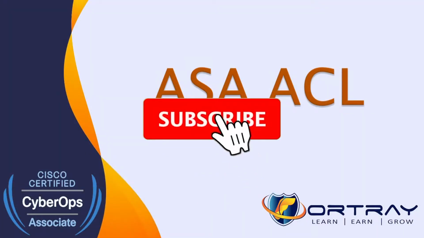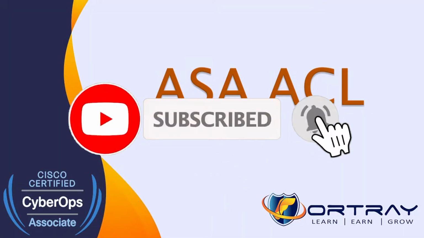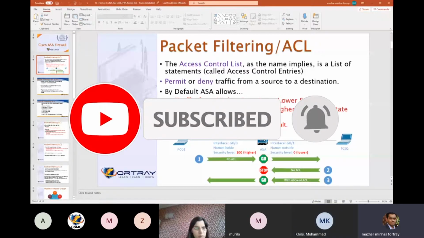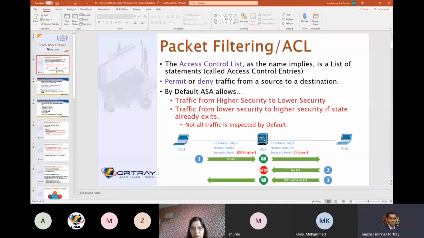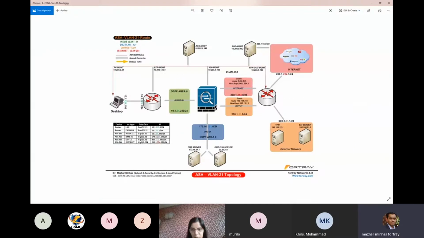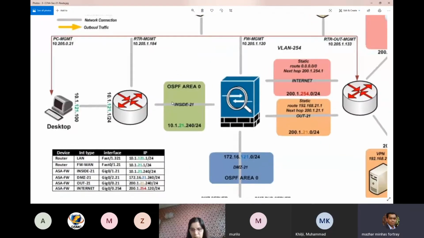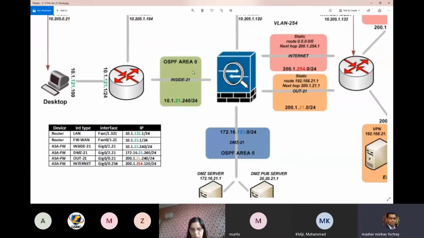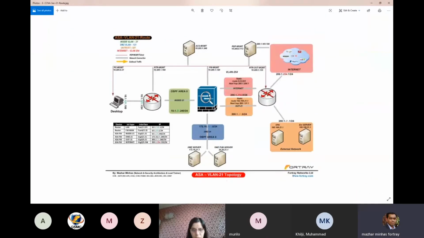Cisco ASA, what is the role of ACL? In the Cisco ASA, it works on the basis of higher to lower security level. If the traffic is coming from the higher security level, it can go into the lower security level without applying any access list. Is that clear to everyone? Yes. Also, if the traffic is coming from lower to higher, it will be denied by default. Clear? Yes. Okay.